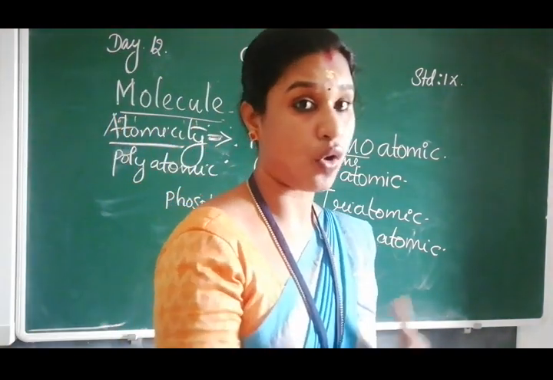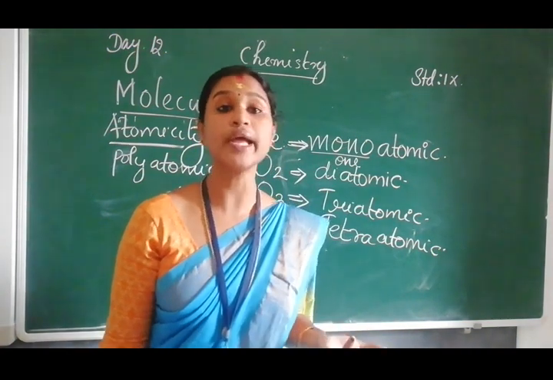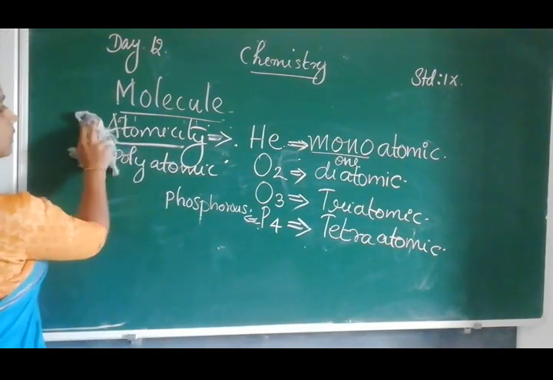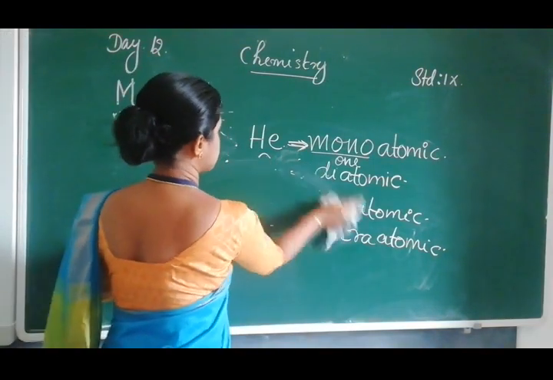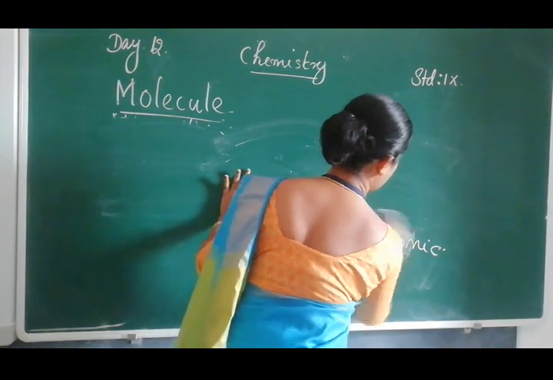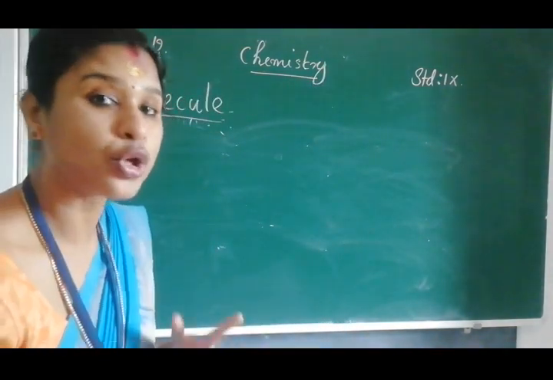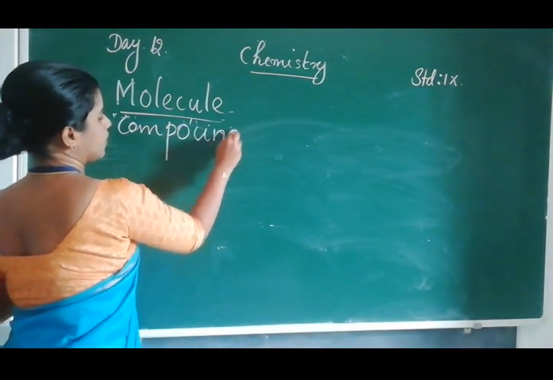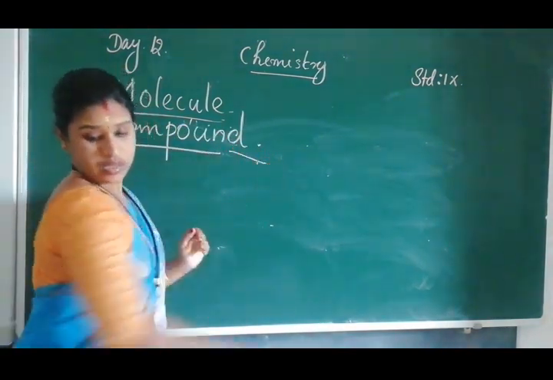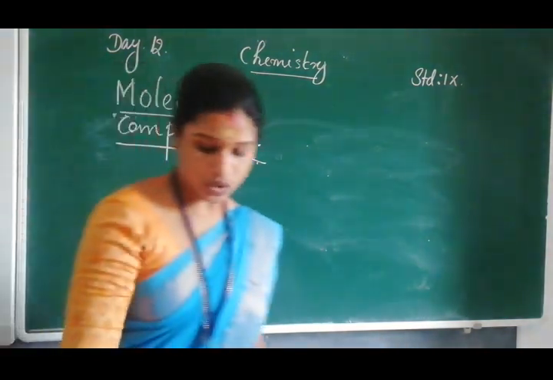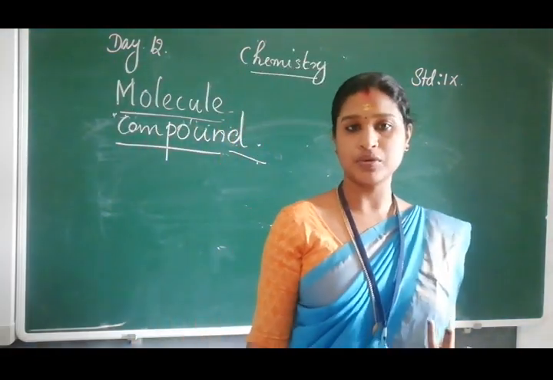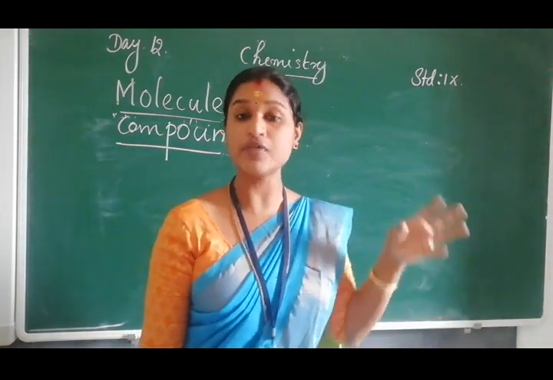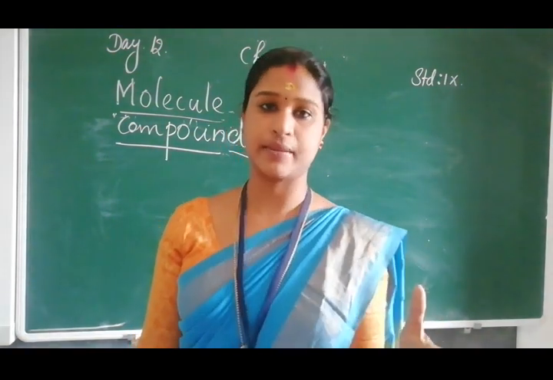Now we move on to the molecule of a compound. What is a molecule of a compound? We discussed that a molecule of an element is formed by the combination of the same type of element.